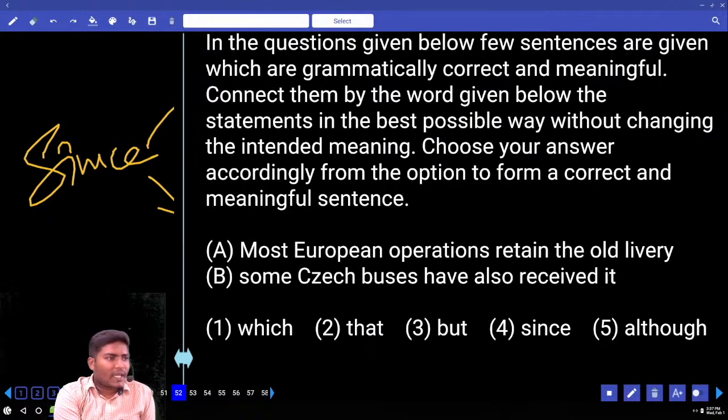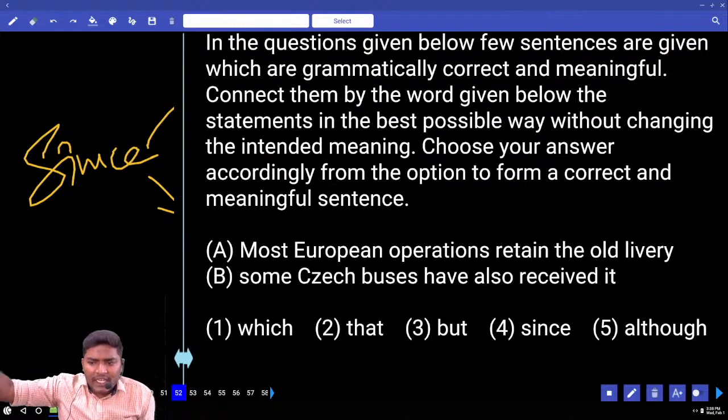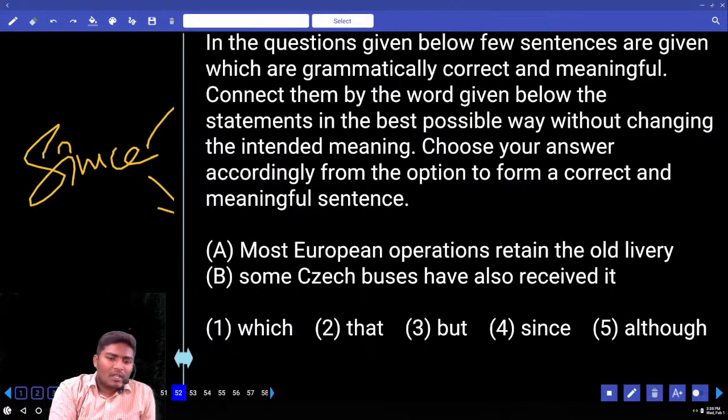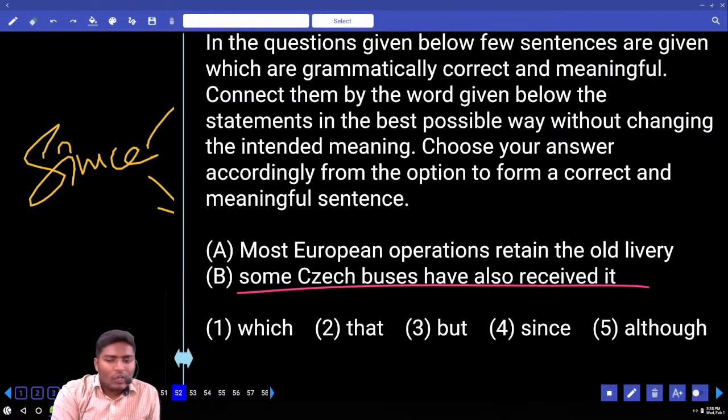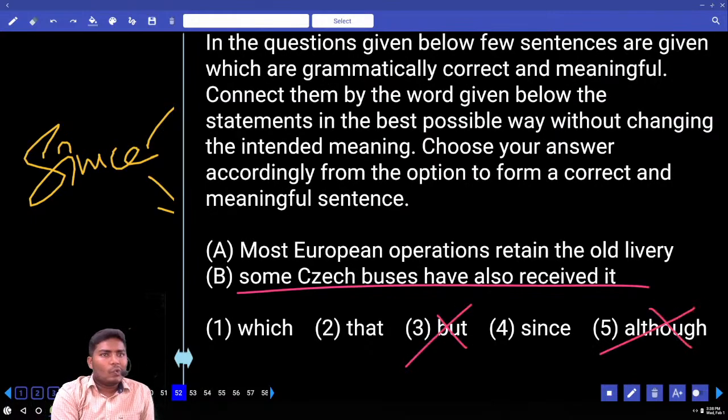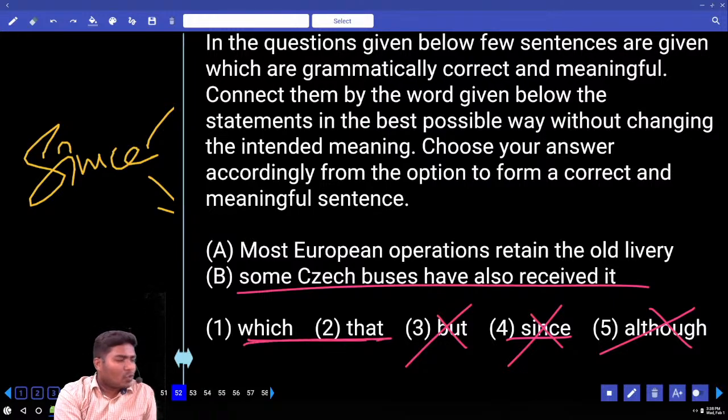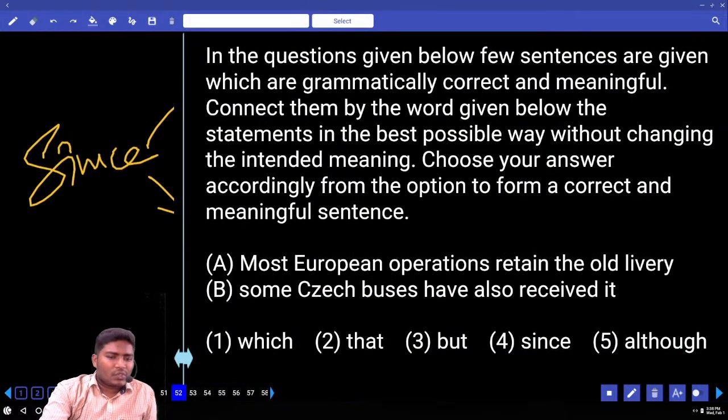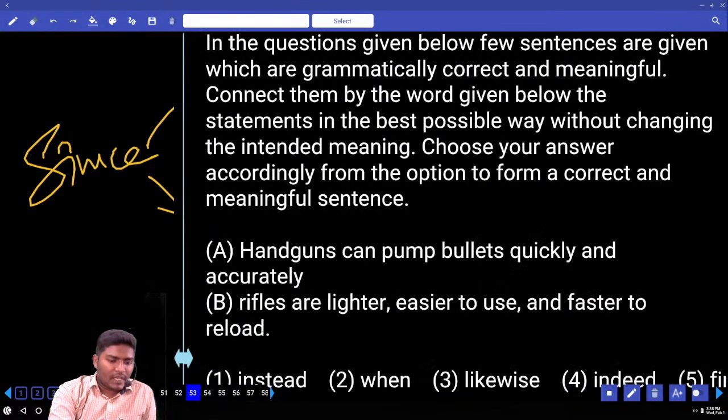Do you have any sentence that you can connect? Do you see any opposite sentence here? Any opposing meanings? "Most European operations retain the old livery," in the sense they follow the same old style. "Some Czech buses also have received it": some Czech buses also follow the same style. That is the meaning. Do you find any opposite sentence here? No. So eliminate the two opposing words. "Which that" and "since" cannot be used as the reason. Eliminate. Out of these two, can you use any sentence? Not possible. There is no suitable option. You can eliminate this sentence. You can keep that on hold.